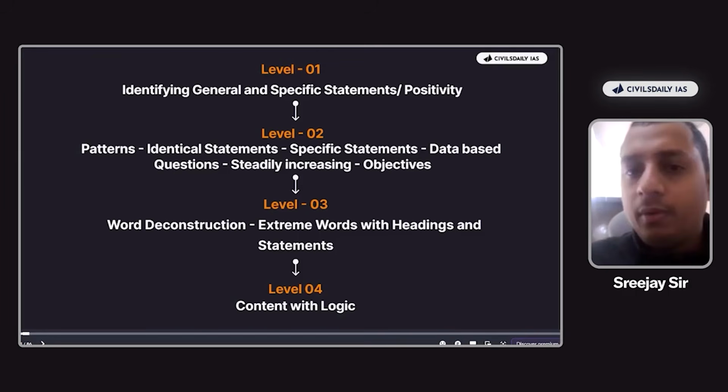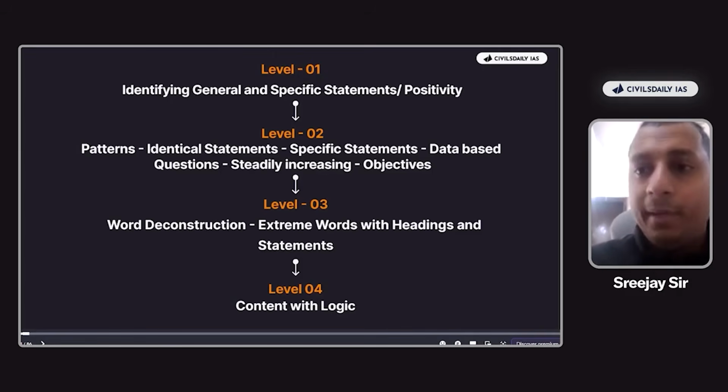Now, moving on to the level, we go with level 3. This is where we do word deconstruction, right? Let's say, for example, fractional orbital bombardment system. We go with that option, which has the word fractional orbital bombardment system. All these different word deconstructions that we do. And the one more harder level would be what happens when UPSC introduces extreme words in the headings.